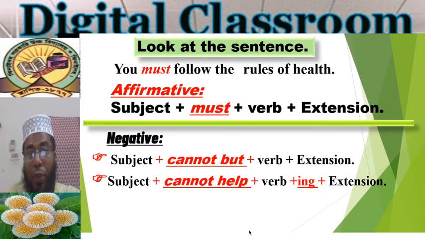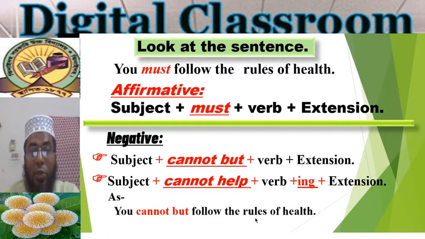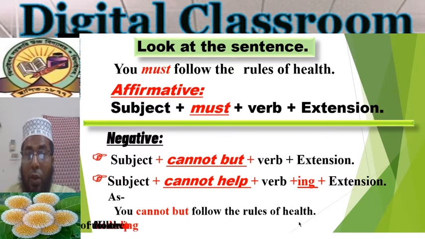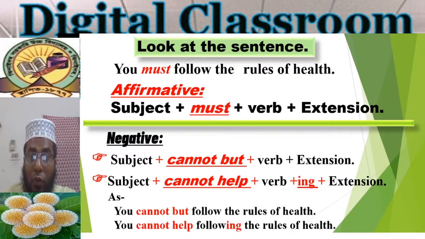So now look at the solution of the sentence: You must follow the rules of health. Here: You cannot but follow the rules of health, and you cannot help following the rules of health. So my dear students, I also give you a suggestion that you must follow the first one.